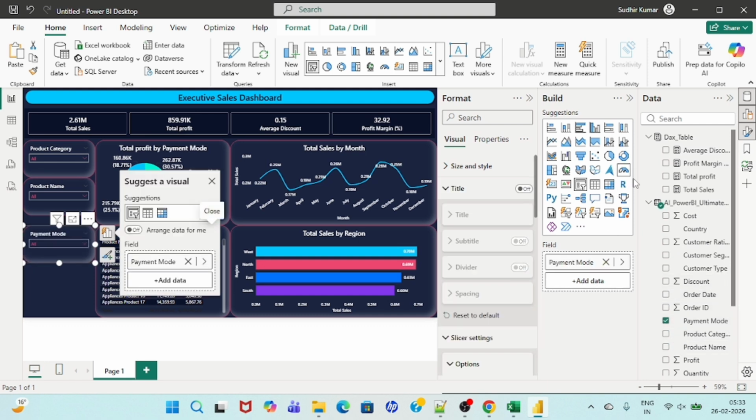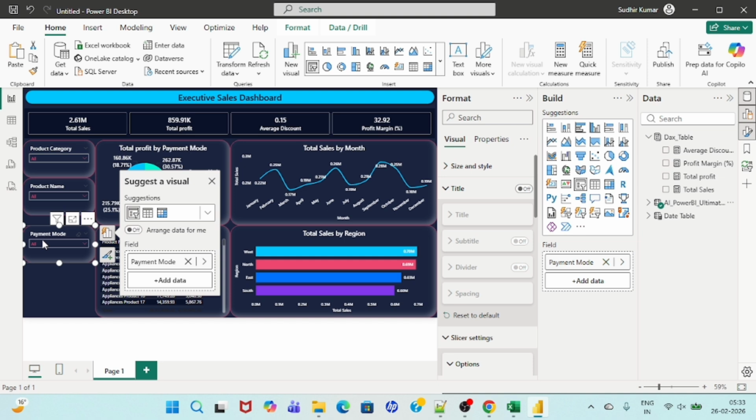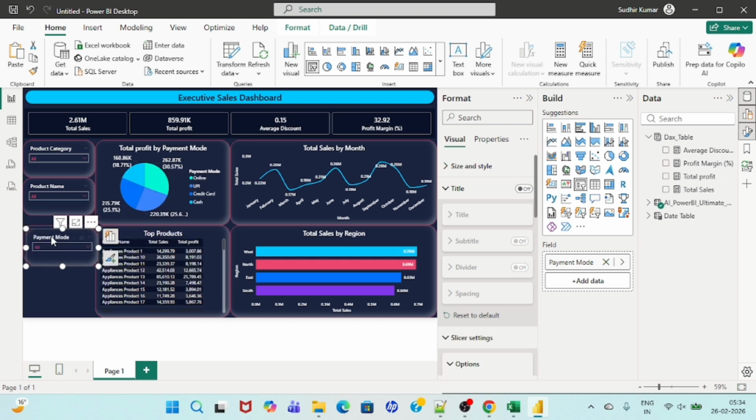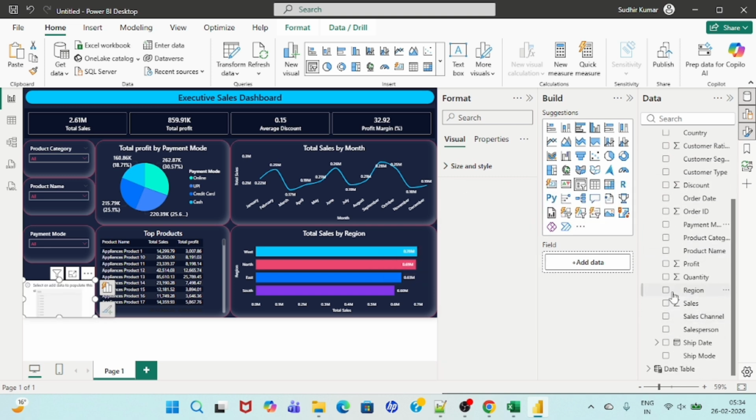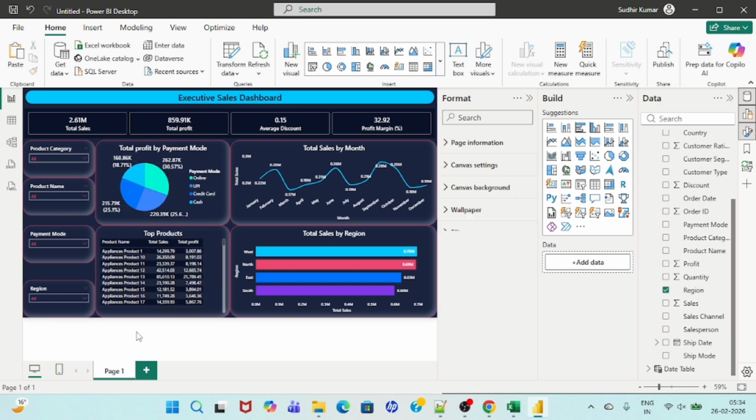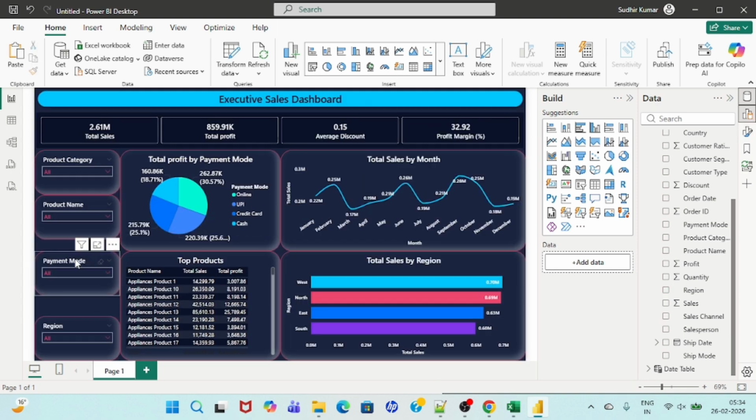Okay, now one more slicer we can add, which would be the region, since we have used region. This one, that's all. Now this dashboard is ready.